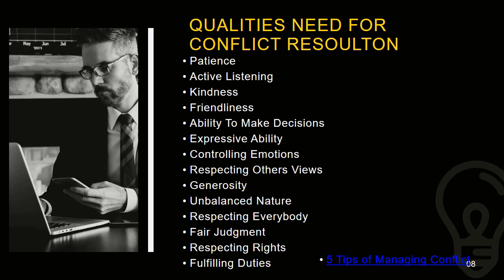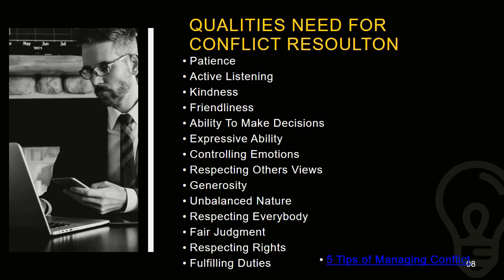So you must be a person who sometimes has to take certain decisions, maybe drastic decisions or simple decisions. So you have to have the ability to think very carefully and come to an agreement as to how you are going to make a solution for this. Expressive ability means you speak out and put out the problem the way you have understood it, and try to get their attention and have a dialogue so that everyone expresses their ideas, and you get an idea of the story behind these conflicts. And also controlling emotions.